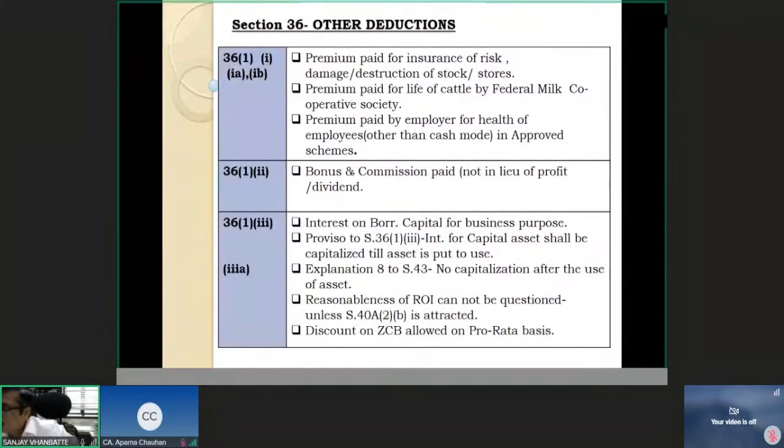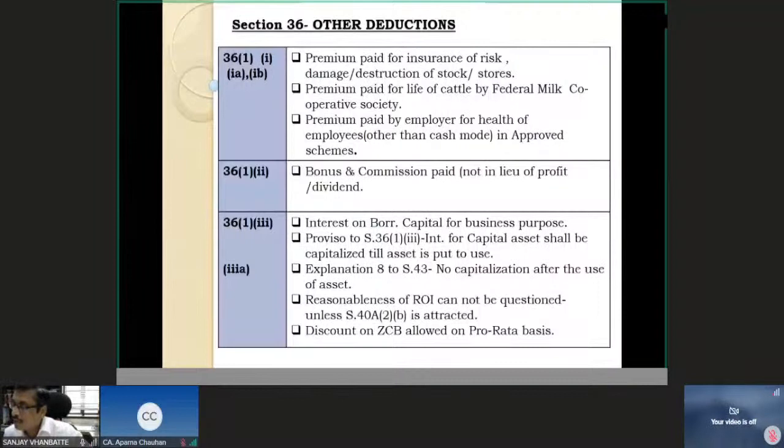Sanjay from Noida is asking, so once deduction is availed under section 35D, there will not be any deduction under section 32 for the same asset. Is that right? Yes, that is absolutely right. But is additional depreciation and terminal depreciation allowable or not? No, it is not available. Once you are claiming 35D, none of them is available. Okay, I explained. Aditya Gupta was asking me about CIT, I explained that. Yeah, that's it.